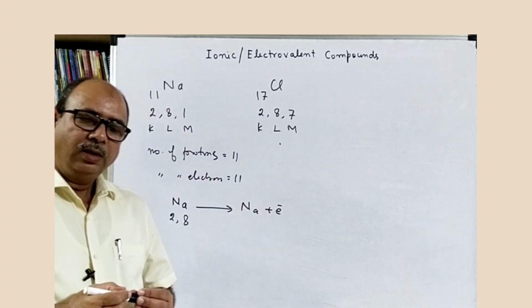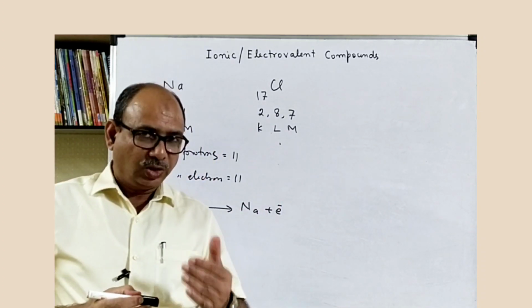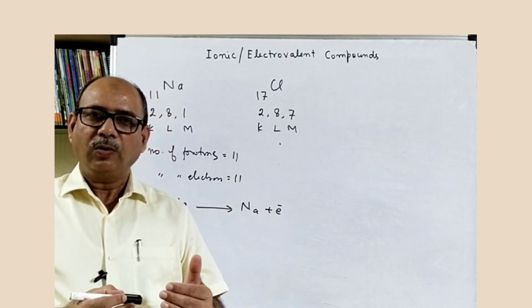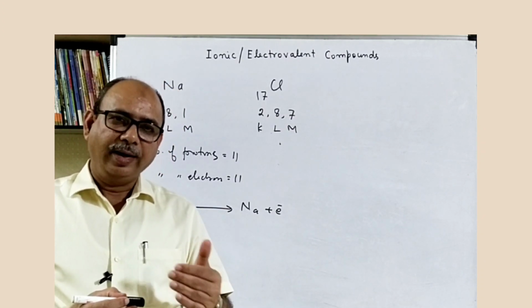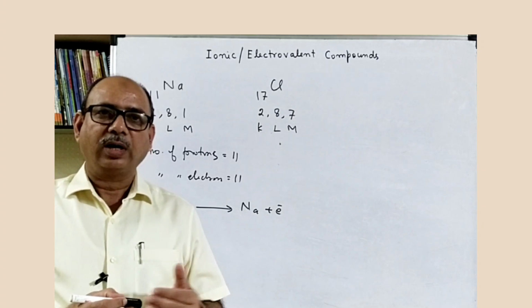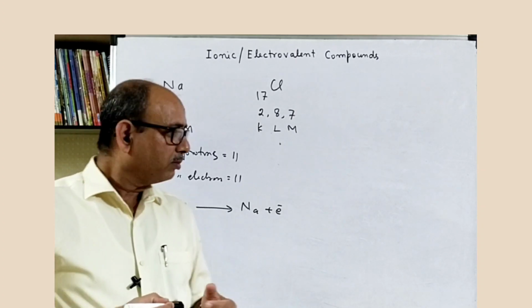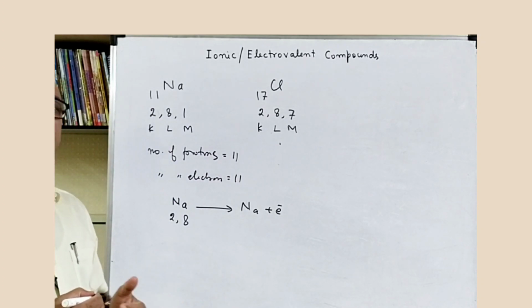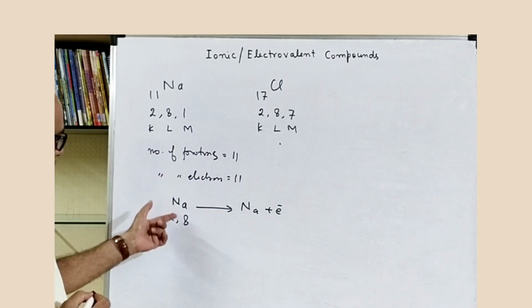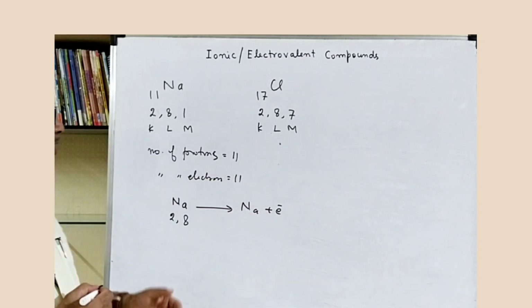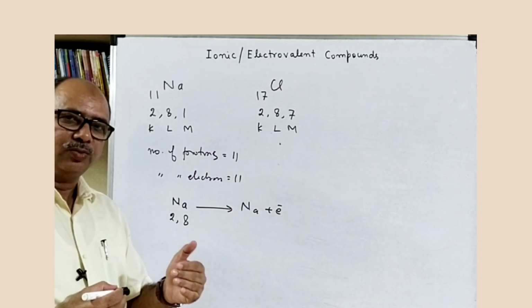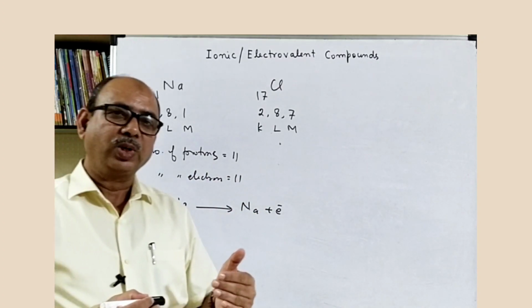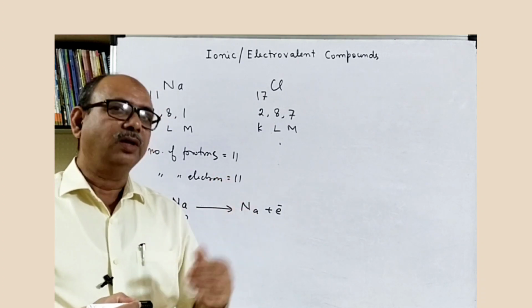We know that the magnitude of charge is the same for both protons and electrons, but they are of opposite sign. In this case, sodium has 11 protons and 11 electrons. Sodium has transferred one electron, therefore the remaining number of electrons is only 10, while the number of protons is still 11.